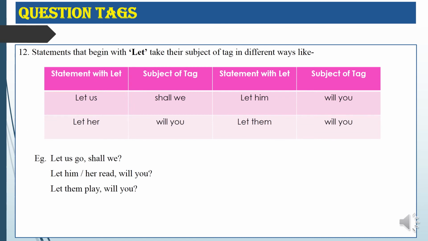Statements that begin with let take the subject of the tag in a different way. For example, let us will become shall we, then let him will become will you, let her will become will you, and let them will become will you. Okay, for example, let us go, it will become shall we. Let him or her read, and it will become will you, and let them play, it will become will you. So I think it is clear to all of you. Now let us come to the last slide.